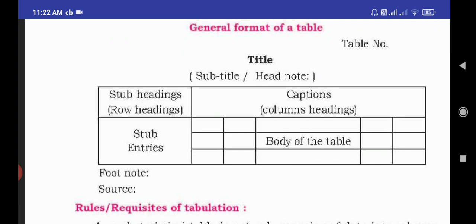Title, subtitle. On the top right side we should write the table number, subheading, caption, sub-entries, body of the table, footnote, sources. These are the parts. Let us know about them one by one.